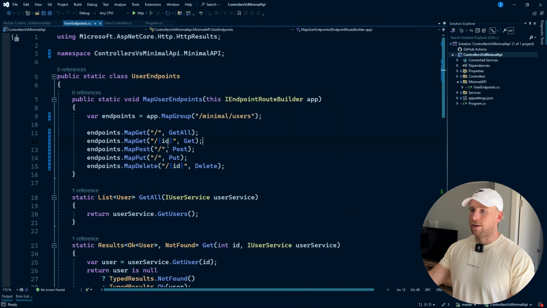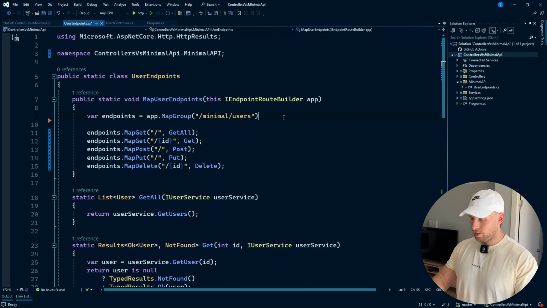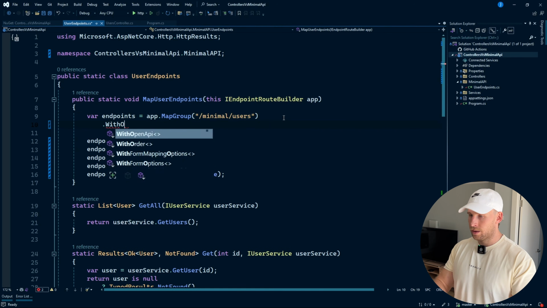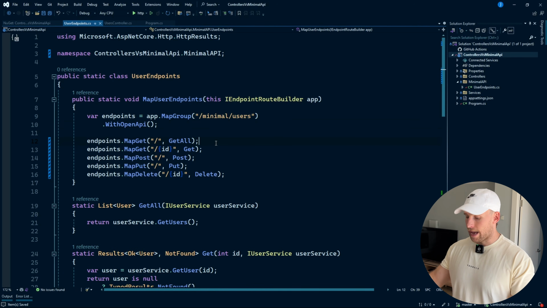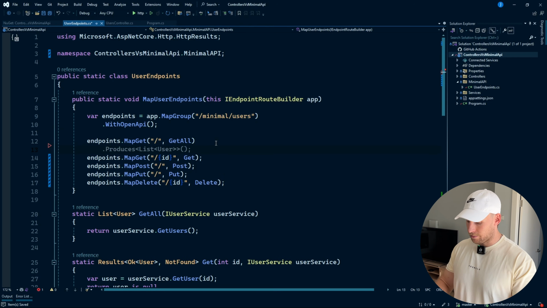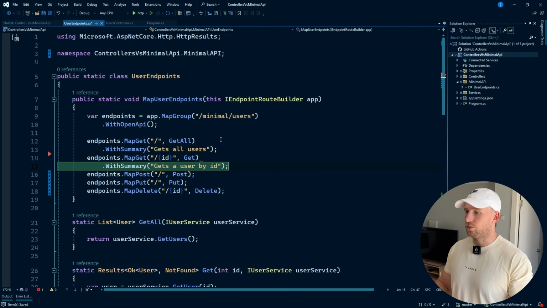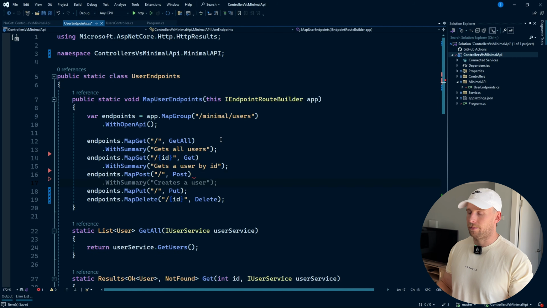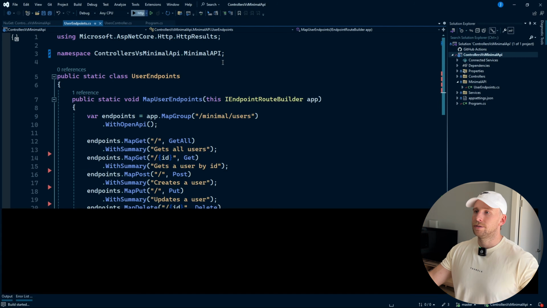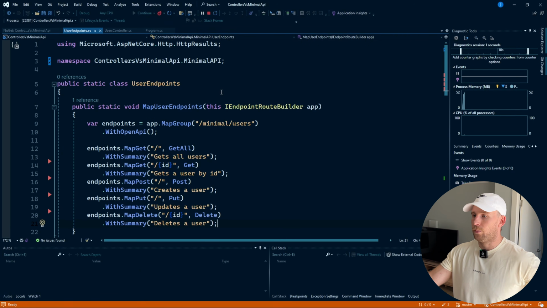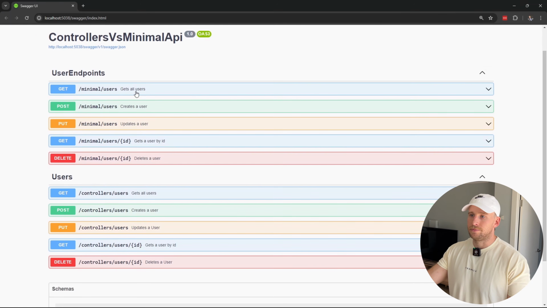Now let's go to our user endpoints, and inside of our group here, what I'm going to be saying is WithOpenApi. And now I can actually add all of my descriptions to these endpoints. So with summary, gets all users, and let's just do all the rest for the remainder of our endpoints. So we've documented all of our endpoints. So if we run this now, we should see that we get a summary. You can see we are now getting the documentation for our endpoints.